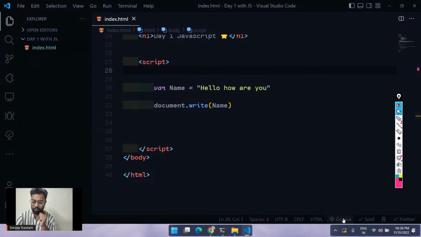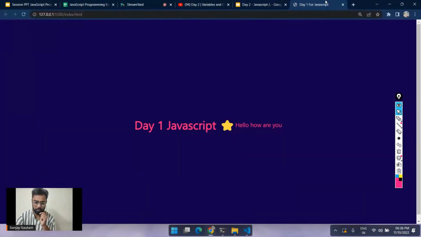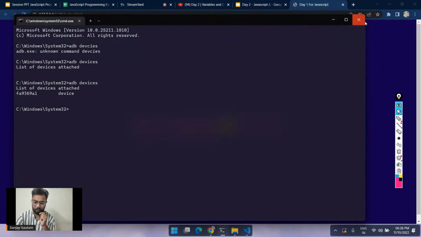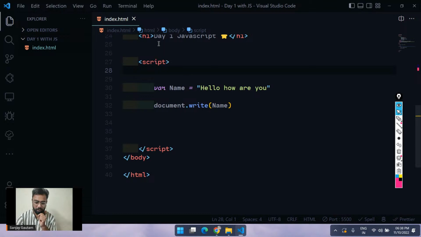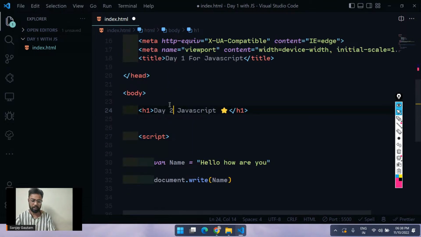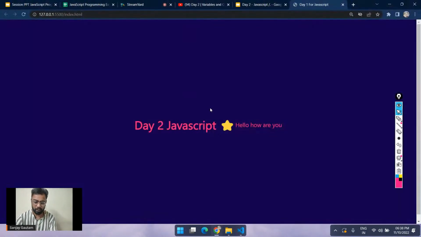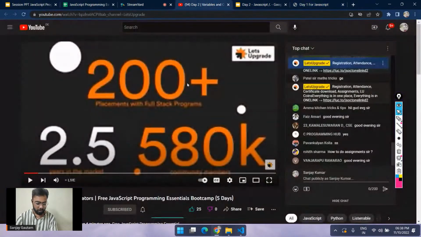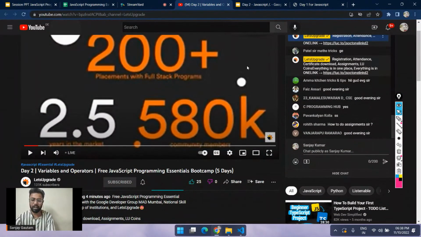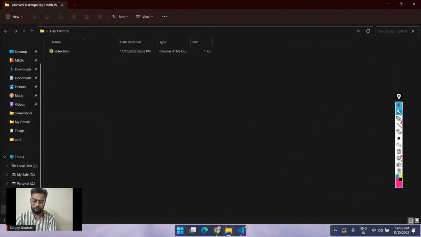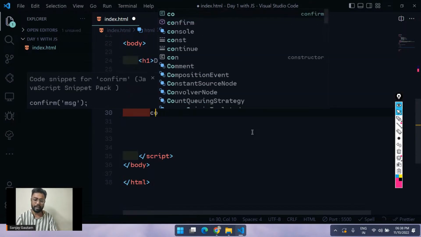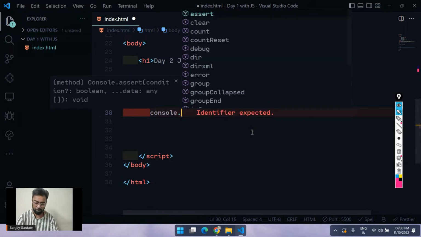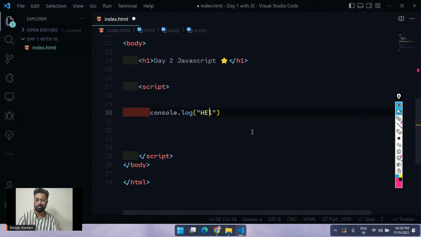Just click on go live. Let me close this CMD here. And let me change this JavaScript day one to day two. Day two for the JavaScript, and a quick save. Let's see if we are getting our stuff. Yeah, day two. So let's start. A quick recap: yesterday I told you about something called console.log. console.log is basically used to print anything inside our console panel. I hope you tried it once. You can give it 5 to 10 minutes.